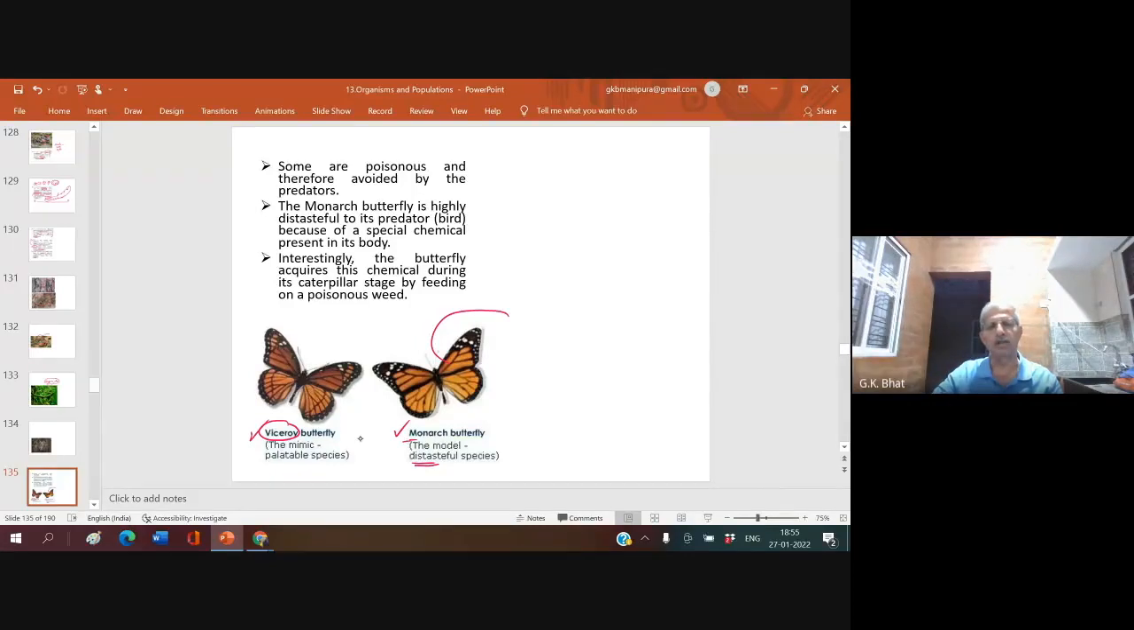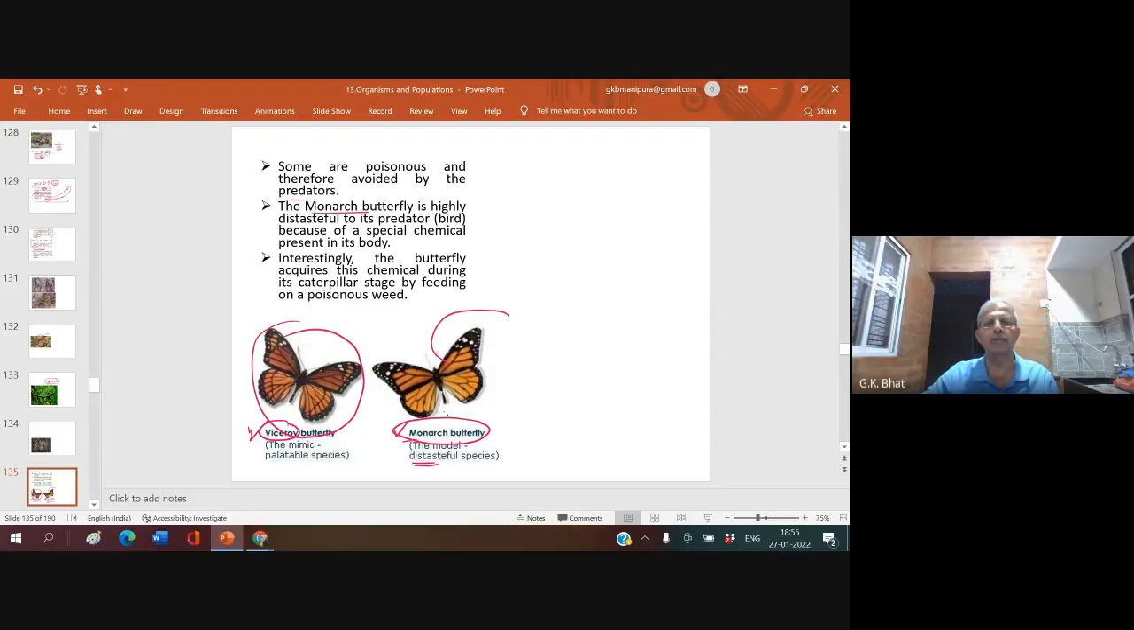So what does this Viceroy butterfly do? The Viceroy butterfly mimics a monarch butterfly. This is not the original color of the Viceroy butterfly. The original color is different. It starts mimicking the monarch butterfly and tries to look like it, so it is safe now because the bird does not come to touch it. Some are poisonous and therefore avoided by predators.